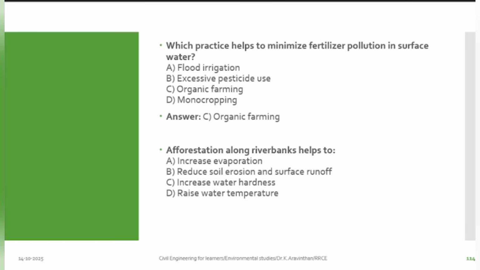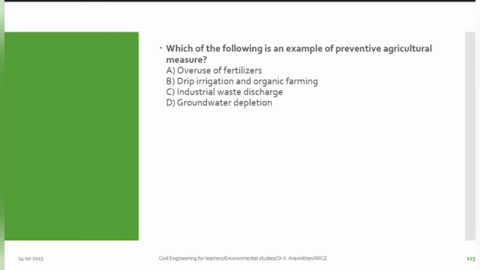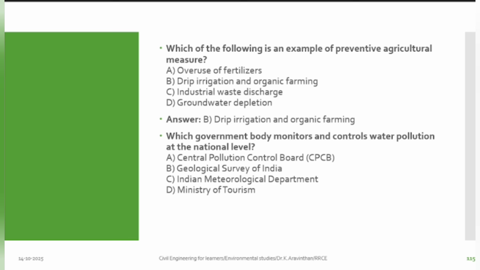Next thing. Afforestation along the river banks helps to reduce soil erosion and surface runoff. Yes. Which of the following is an example of preventive agriculture measures? Drip irrigation and organic farming. Which government body monitors, controls water pollution at national level? Central Pollution Control Board.